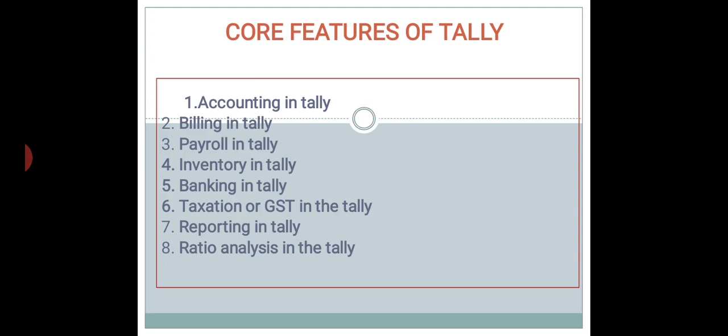Okay, so the next point is reporting in Tally. Different types of reports are required at different times for making effective business decisions. In Tally, there are reports such as statutory reports, payroll reports, job work in and out reports, and the most significant, exception reports.